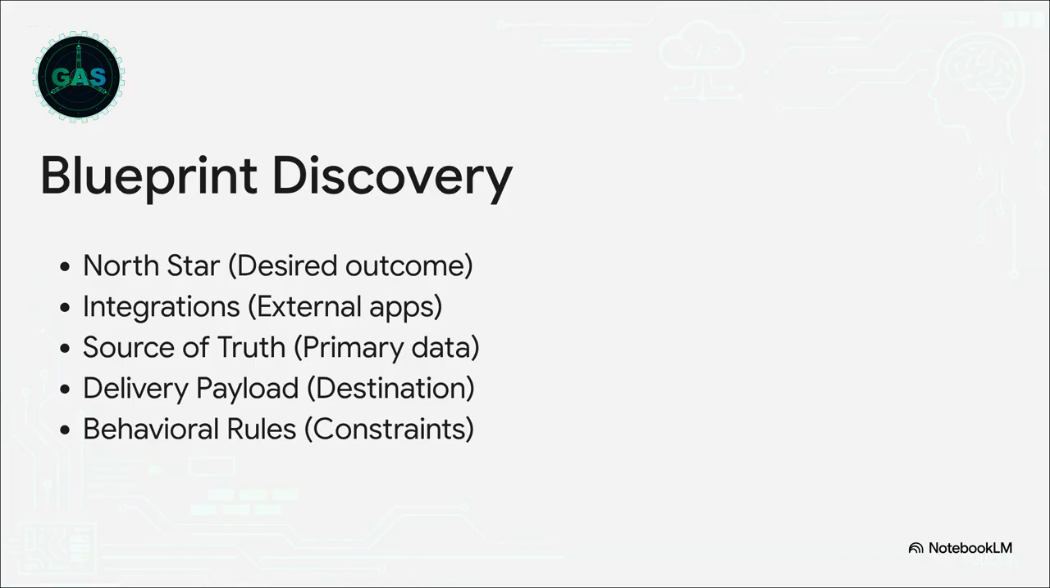Then the delivery payload. You need to know exactly where the final result is going. Is it a daily email summary, a quick Slack ping, or a new row in a database? You have to know this before writing a single prompt. And finally, behavioral rules, the specific logical constraints the AI must follow. If you give it poor instructions, you're going to get poor outputs. The blueprint ensures your AI knows its exact job from minute one.